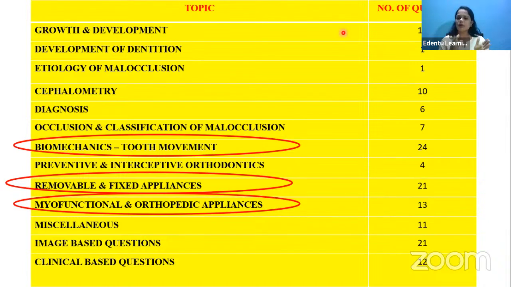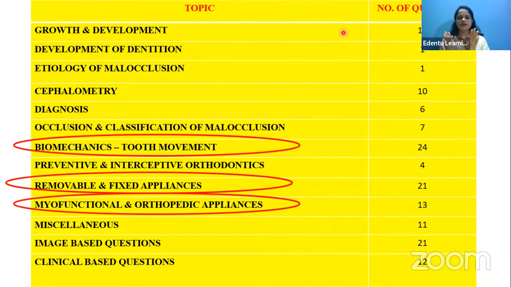Like what are the treatment options given for each habit? That also you should study while studying the habits. And these topics, thumb sucking, tongue thrusting, and all the other habits, are overlapping topics with pedodontics. So while covering these topics, you can study those pedo topics also. So on the whole, you can cover a major portion. That will be very helpful for you to remember, and you can cover the topics easily also.